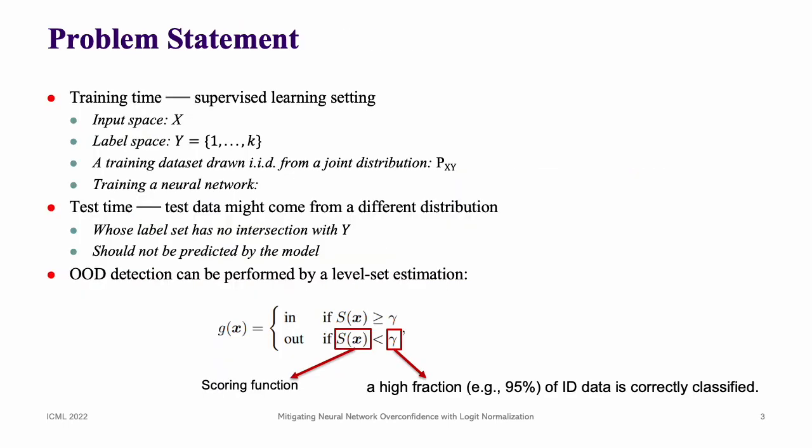Formally, we use the standard supervised learning setting in the training time. During the test time, we consider the case that test data might come from a different distribution, whose label set has no intersection with that of the training distribution. Our goal is to detect OOD inputs in the test time, and these inputs should not be predicted by the model. Generally, we formulate OOD detection as a level set estimation with a scoring function. We choose a proper threshold so that a high fraction of in-distribution data is correctly classified.